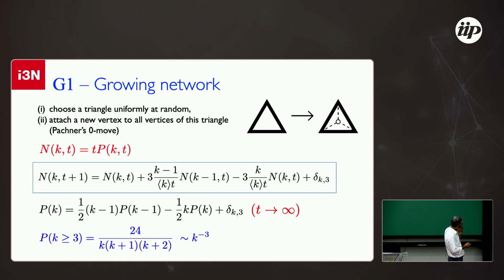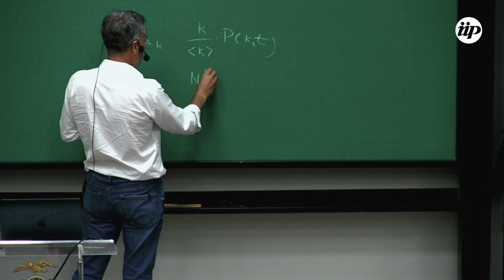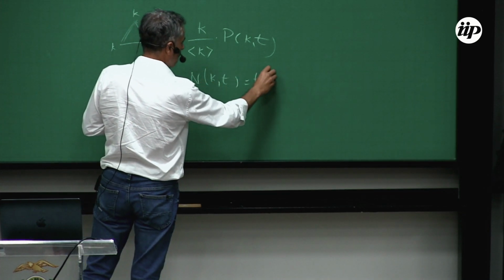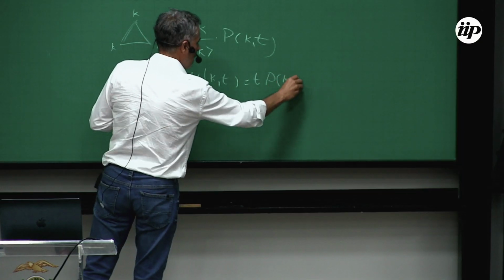You have to look for the probability to choose a triangle with degree k minus 1 in the vertex. This probability is proportional to the degree divided by the average degree times the probability of having this. So to find a triangle with k, the probability is k divided by the average degree times p(k,t). But n(k,t) is t times p(k,t).